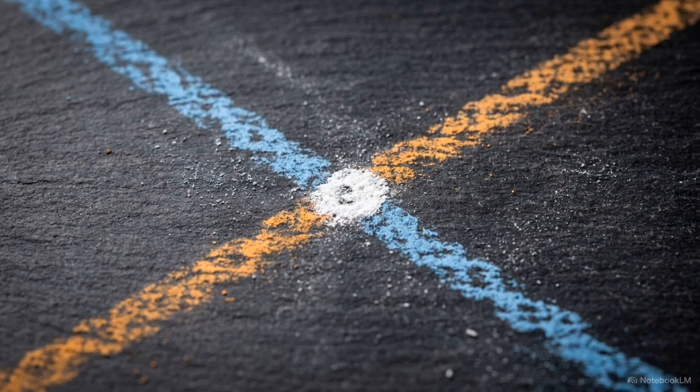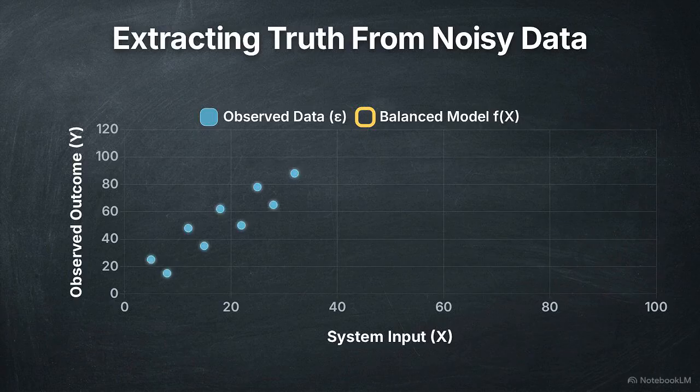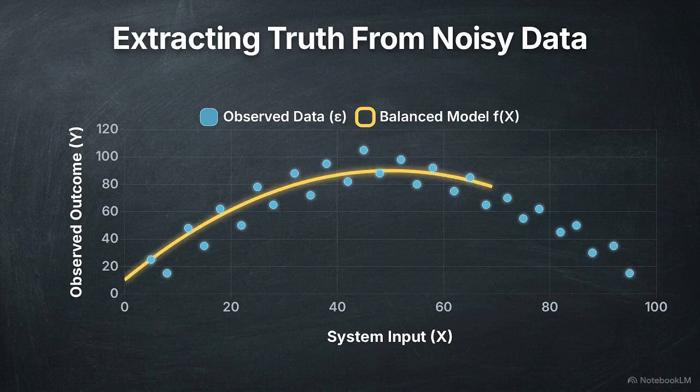There is one more term in our equation, the variance of epsilon. This noise exists regardless of the model's flexibility. Because of epsilon, the mean squared error can never reach zero. Since absolute predictive accuracy is a mathematical impossibility, we build balanced models designed to extract as much truth as possible from a noisy world.